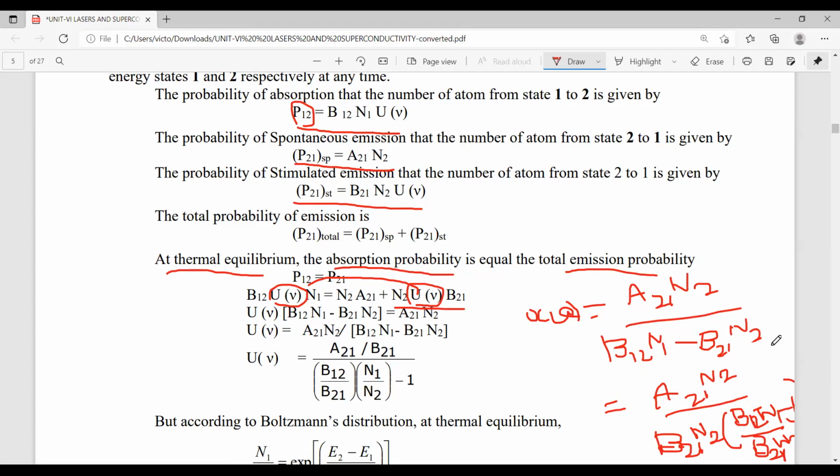So simply common this term here, B21 N2. So B12 N1 by B21 N2 minus 1.